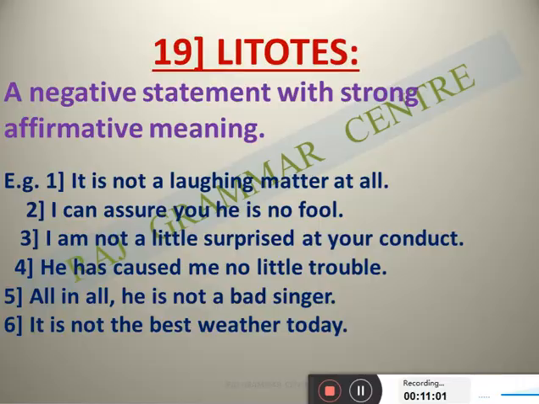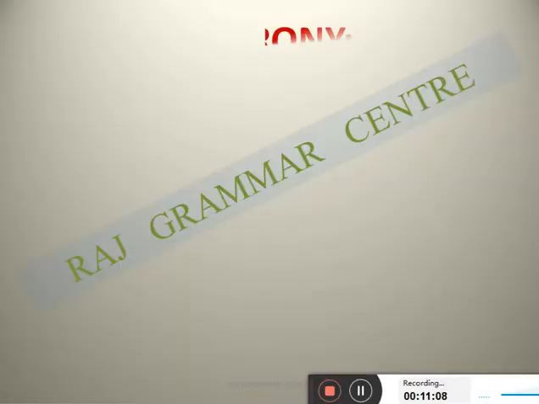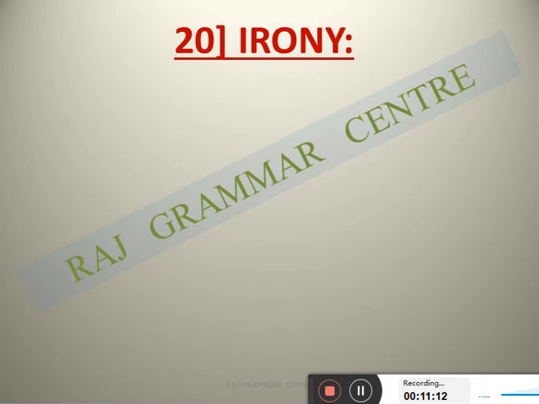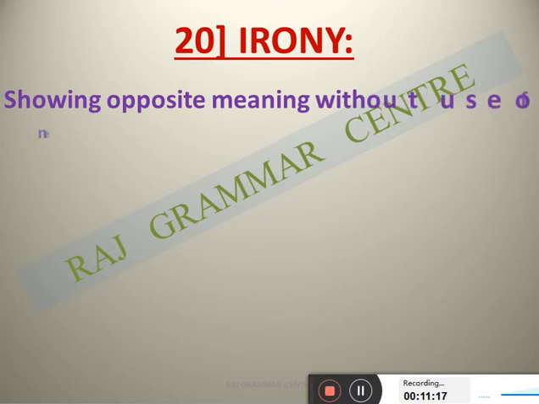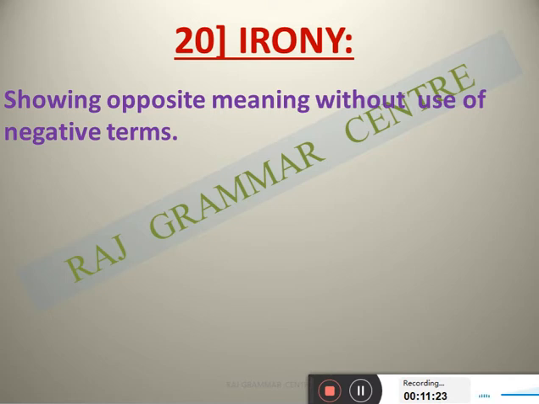See the next one, that is irony. Irony meaning you know very well, opposite. See the definition: showing opposite meaning without use of negative term. So why did I include all these types together now? Because somewhere they are related with each other, like I taught you first tautology and then pun.